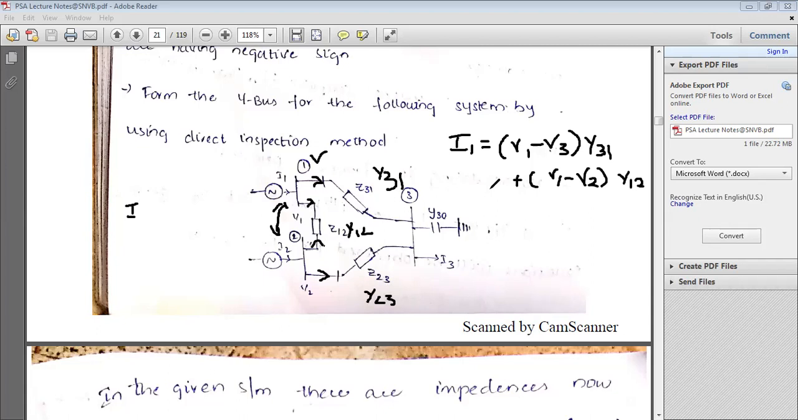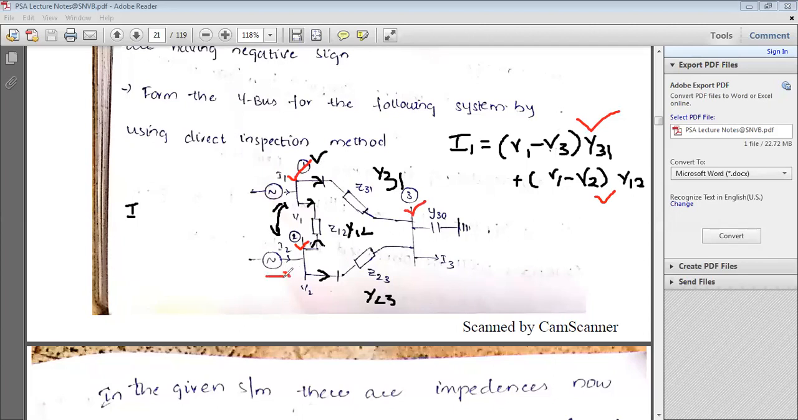Just now I have written the first equation. Equation number 1 is I1 is equal to (V1 minus V3) into Y31 plus (V1 minus V2) into Y12. Obviously, these are the two outgoing currents from bus number 1. Similarly, you can determine the algebraic equation for bus number 2 and also for bus number 3.